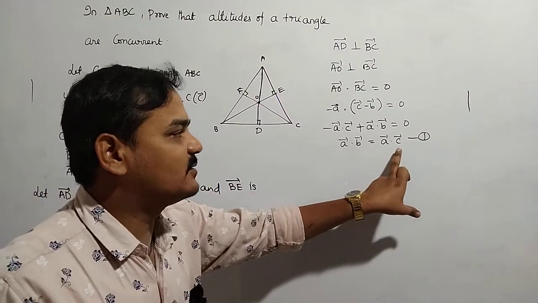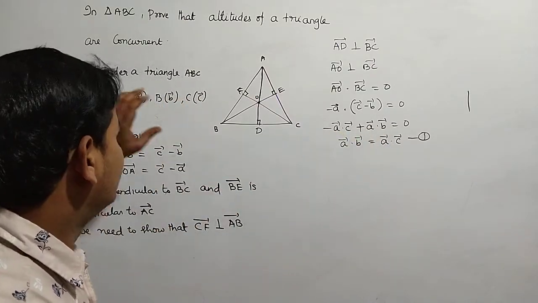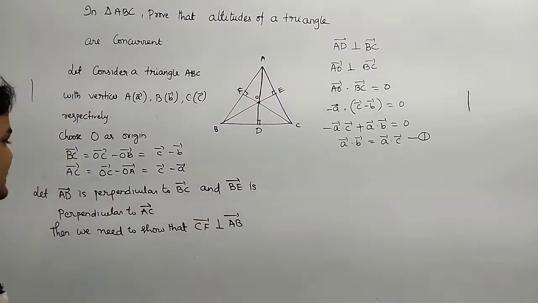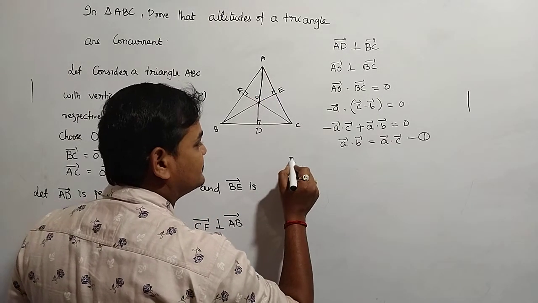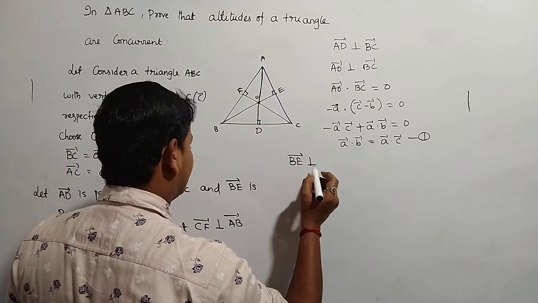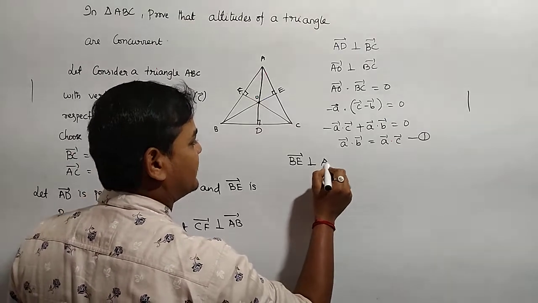A bar dot B bar is equal to A bar dot C bar. So similarly, the second condition: BE bar is perpendicular to AC bar.